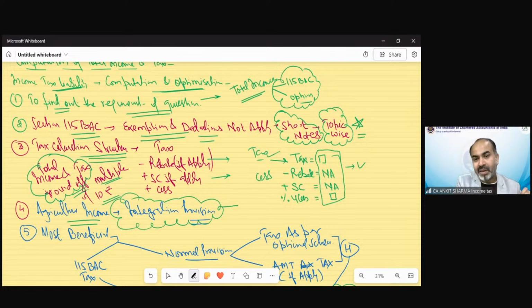Okay, who will tell me when integration provision would be applicable? There were 3 conditions for the applicability of integration provision. Who will tell me in short what were these 3 conditions? I'm not asking how to solve it. I'm just asking when integration provision needs to be applicable. Agricultural income must be exceeding 5,000. Very good.